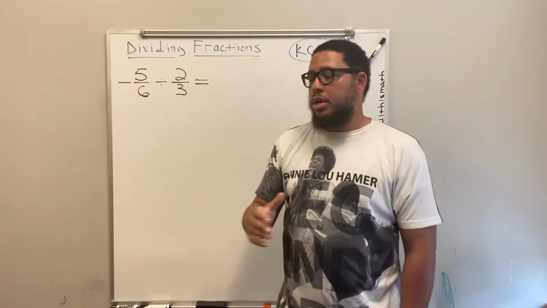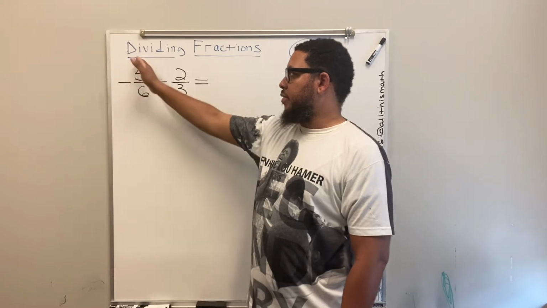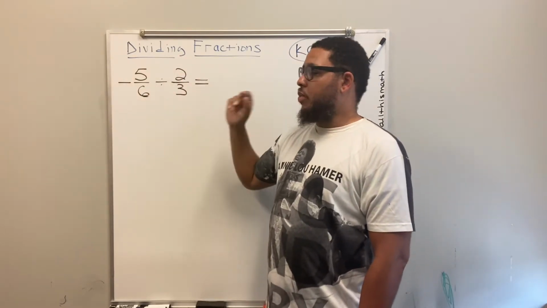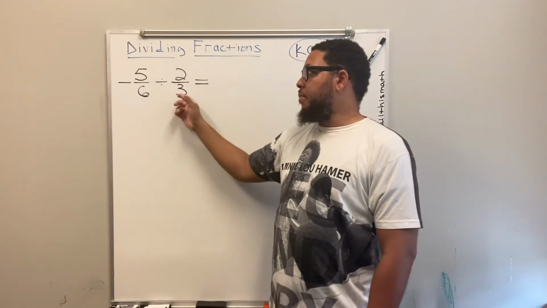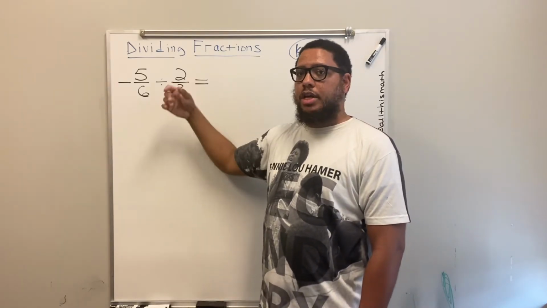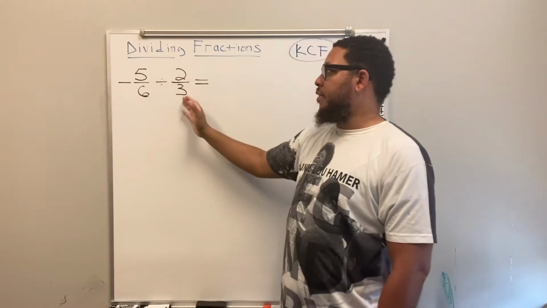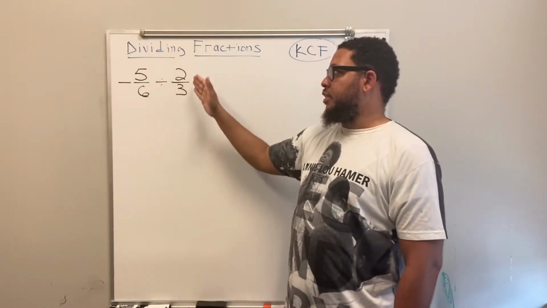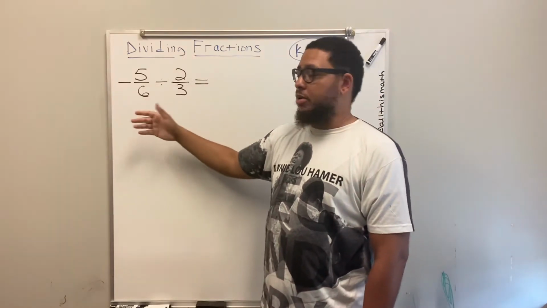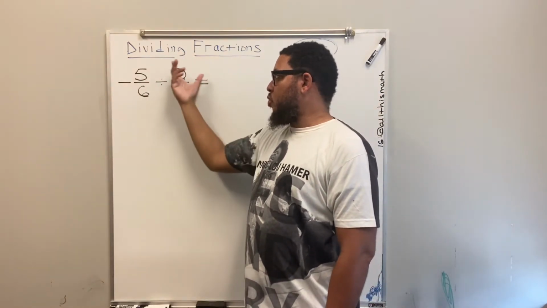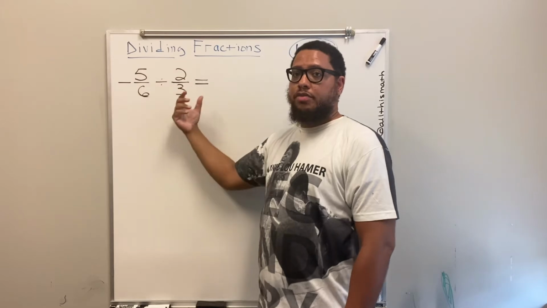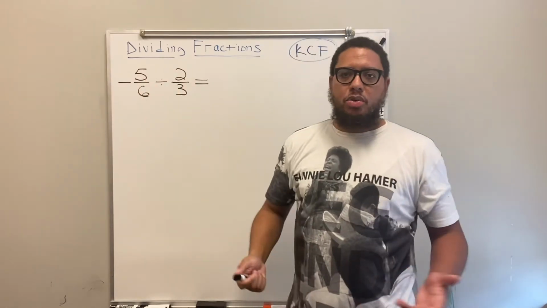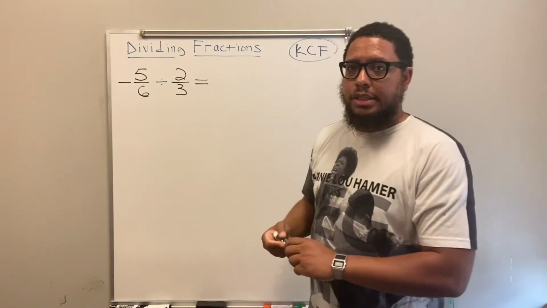When we're dividing, this is called our dividend, right? The first number is called our dividend. The second number is called our divisor. What we're trying to figure out is how many of the divisor can fit into the dividend, or how many of the second number can fit into the first number. Again, how many of the second number can fit into the first number? So we know that the whole second number and a part of it and another part of it could fit into the first number. So that gives me an idea of what my final answer is gonna look like.